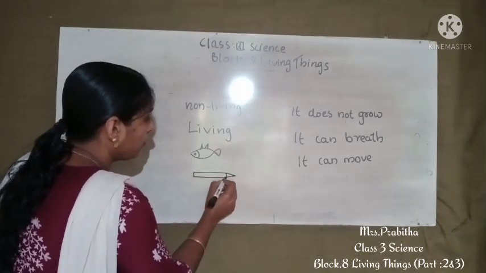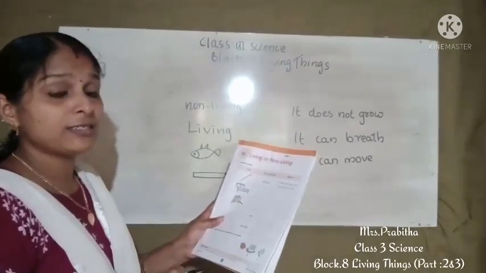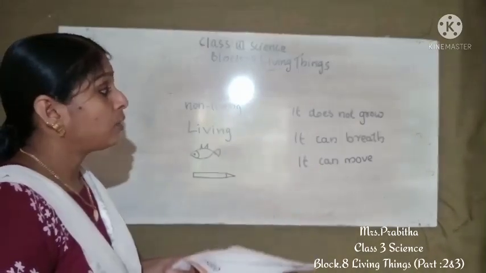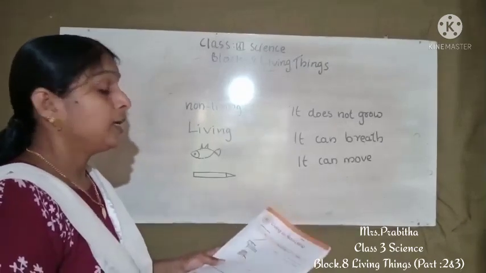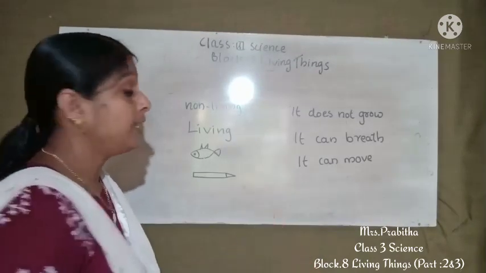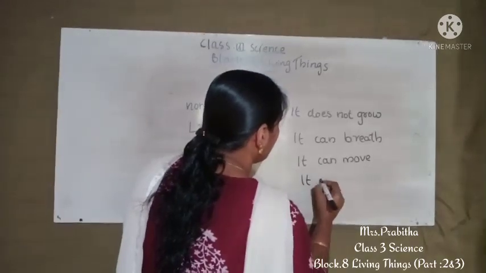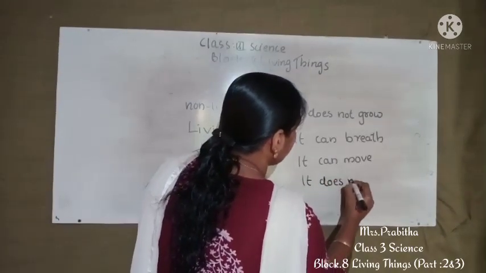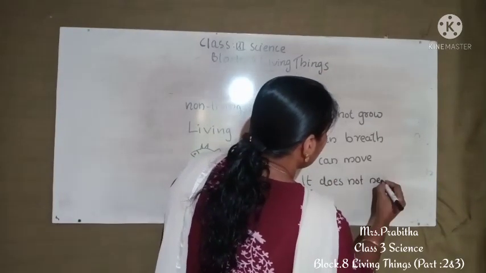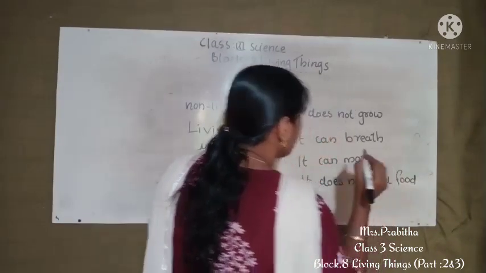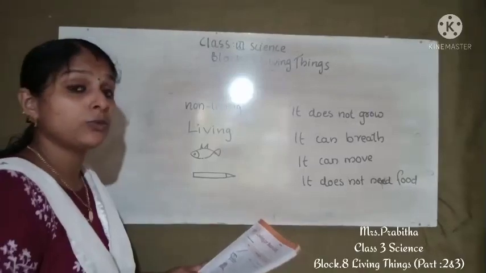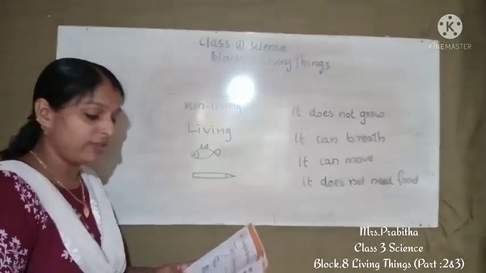Yes, we can draw one. Okay, non-living thing. Why is it a non-living thing? It cannot feel. It cannot breathe. It does not need food. Okay, so any one you can write. So this is the way you can give the answer. Any one reason you can write because you studied all the features of living things.